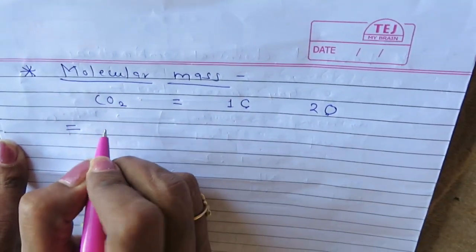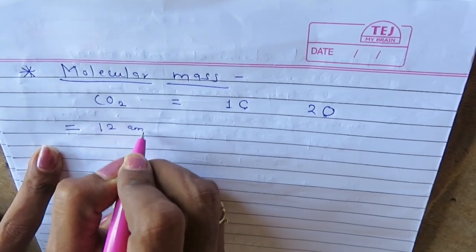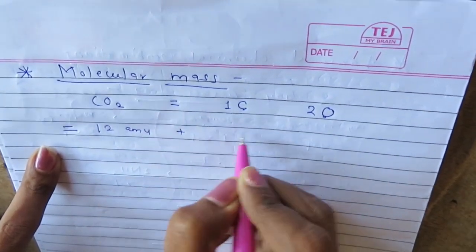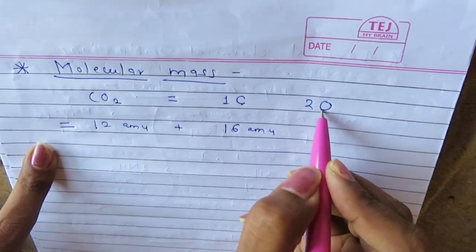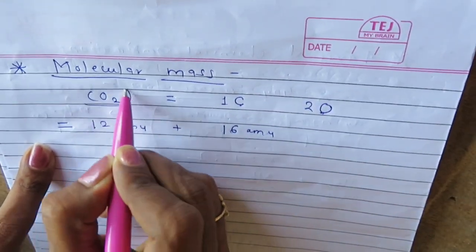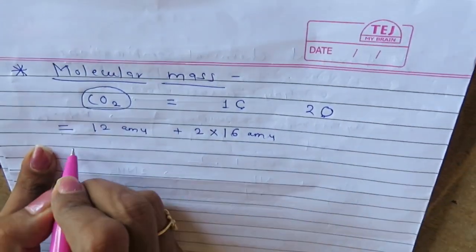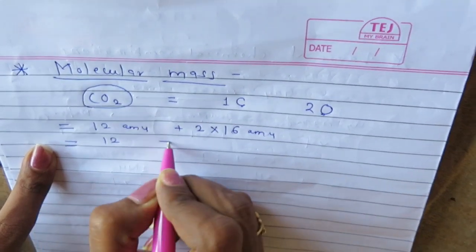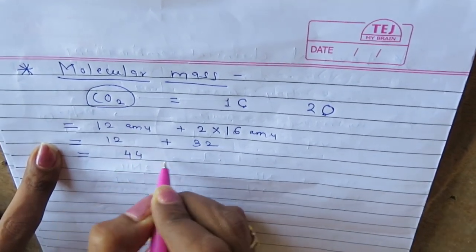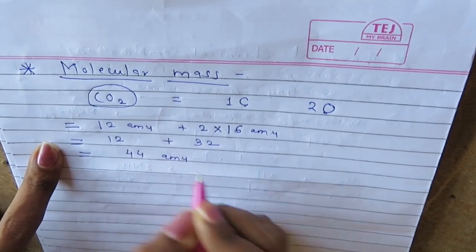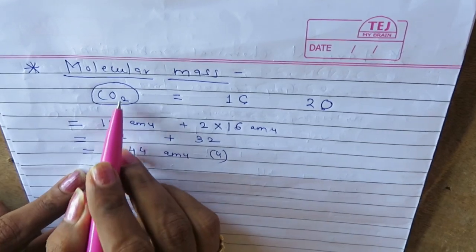So for that we have to consider the mass of carbon, which is 12 atomic mass unit, and the mass of oxygen is 16 atomic mass unit, but there are two oxygen atoms in one carbon dioxide molecule, so we have to multiply this by 2. So you will get 12 plus 32, therefore their sum will be 44 atomic mass unit, or you can call it u. So this is the molecular mass of carbon dioxide.